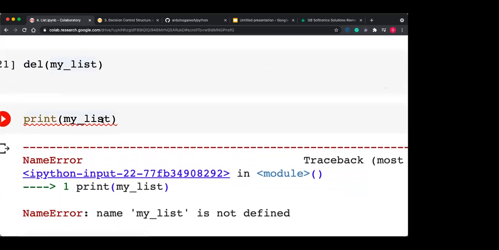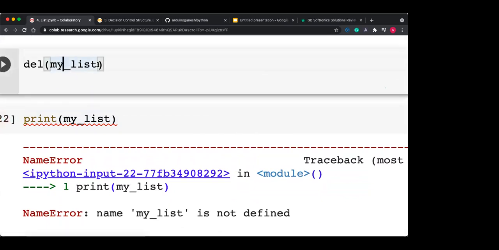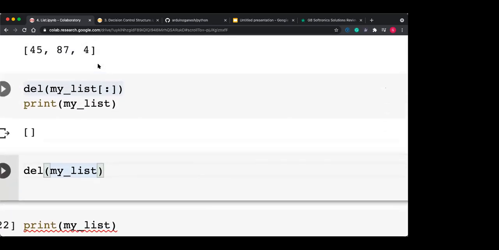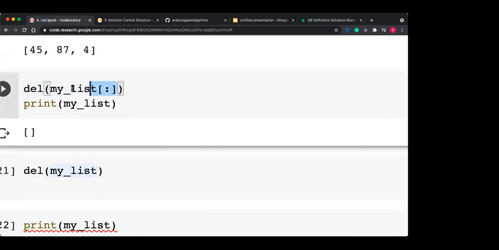Okay. So if you want to delete the total object, then use del and that particular name of the list. But if you want to delete only the data item, use the earlier approach. So the delete operation is very risky. That's why before using this delete operation, always think twice about whether I'm deleting items or I'm deleting a list.